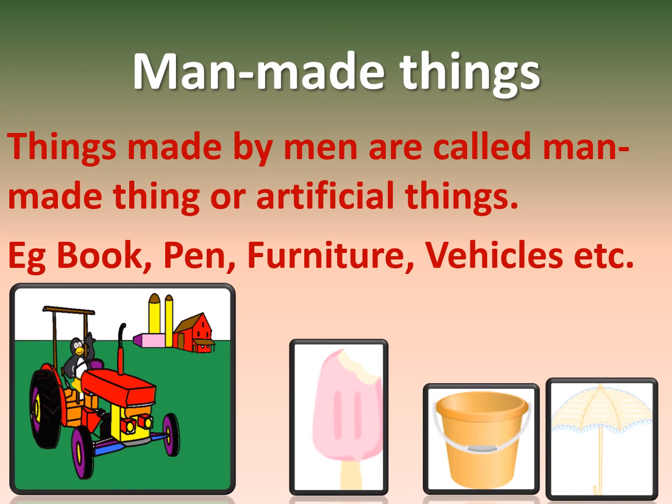Man-made things. Things made by man are called man-made things or artificial things. For example, book, pen, furniture, vehicle, etc.